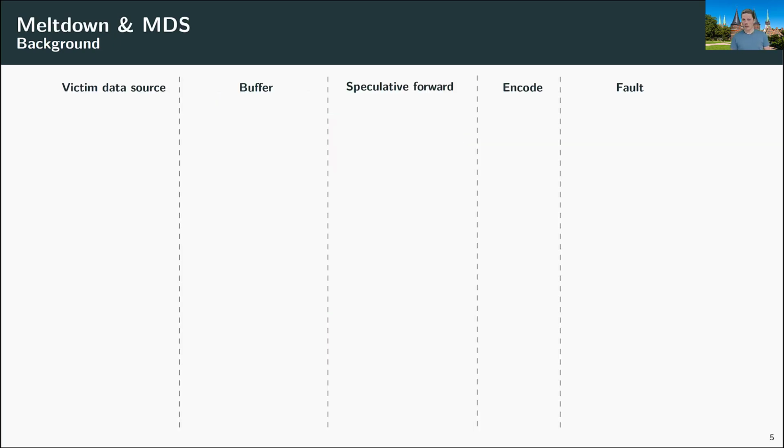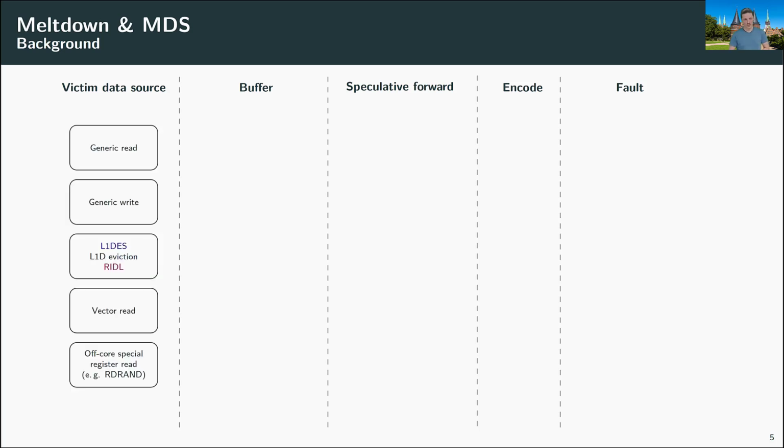Okay, and now we'll have a look at the MDS attacks and Meltdown, so you have an idea of what those attacks are. Imagine this image as a timeline, so going from left to right, that's how the attack works. First, the victim has to access secret data. This could happen through a generic read or a generic write, but this could also happen through some cache eviction from the level 1 cache. So if the secret data is in the level 1 cache and it gets evicted, this would also count as a victim data source. Also, vector reads, or of course special register reads like the RDRAND instruction, are possible sources of victim secret data.